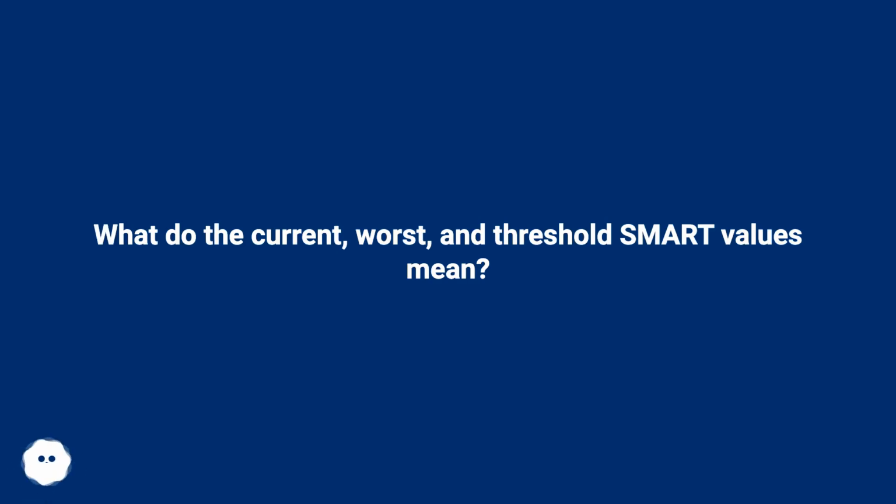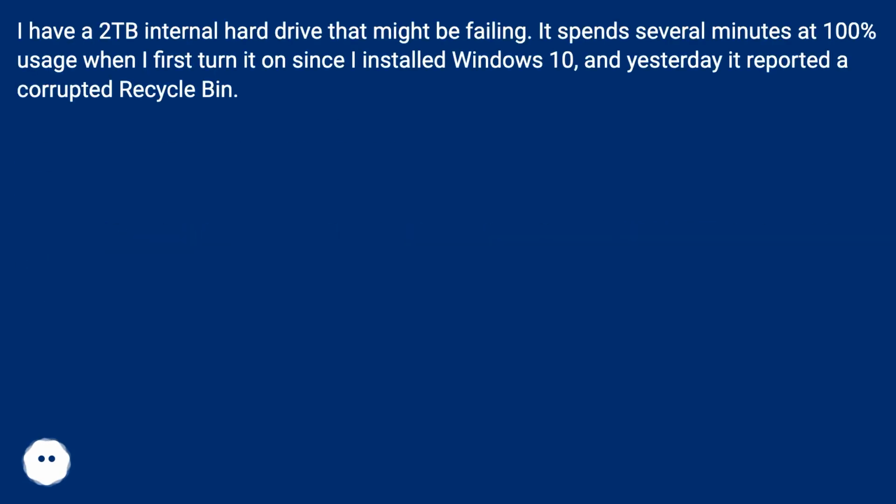What do the current, worst, and threshold SMART values mean? I have a 2 TB internal hard drive that might be failing. It spends several minutes at 100% usage when I first turn it on since I installed Windows 10, and yesterday it reported a corrupted recycle bin.